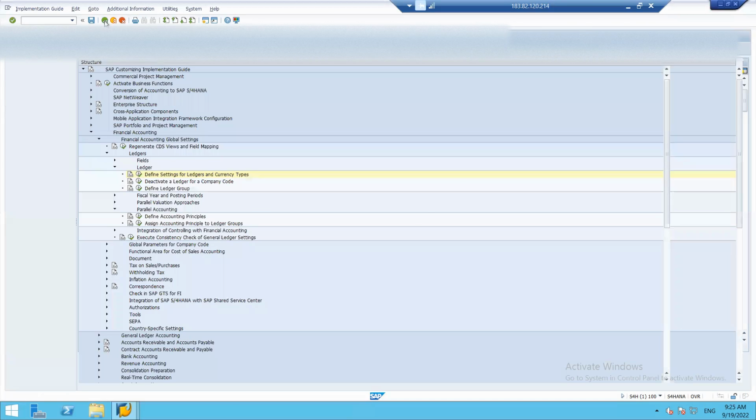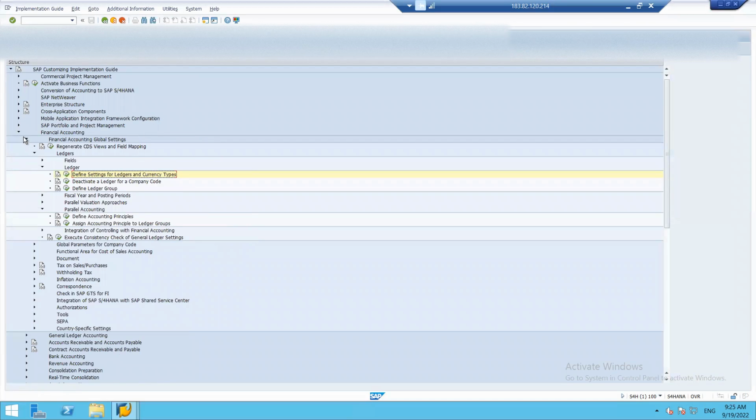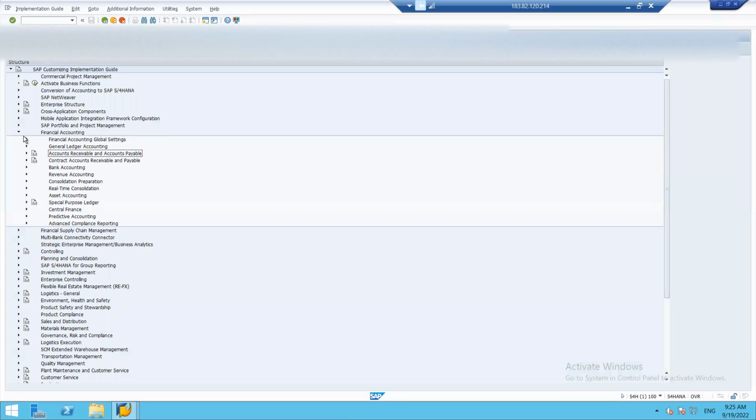Now, our next topic that we have to discuss is, in order to have proper structural representation of financial statement, we need to maintain financial statement version. We maintain it as per the accounting principles and governing laws. So how do we maintain financial statement version?